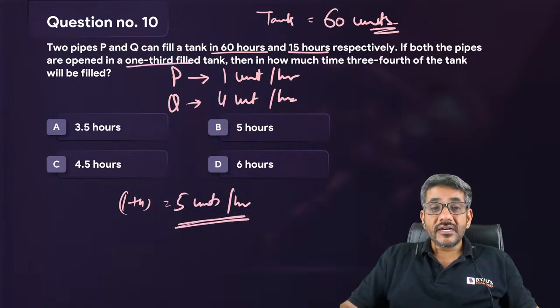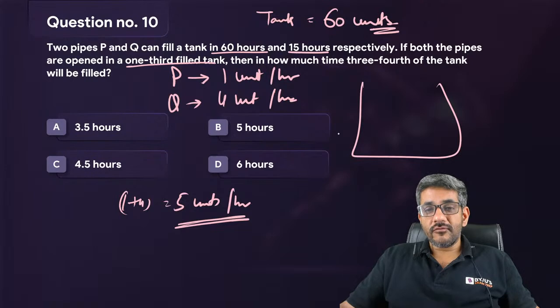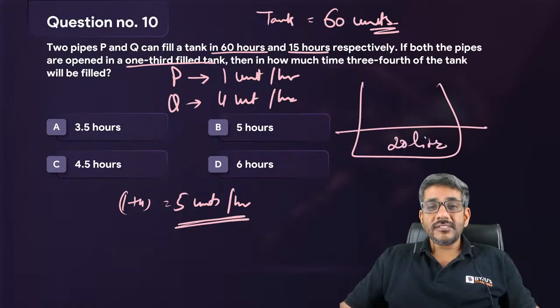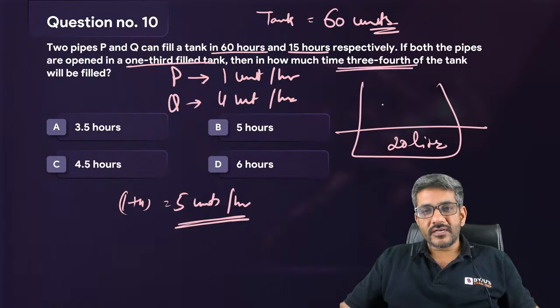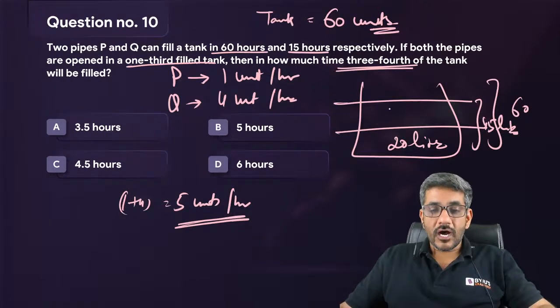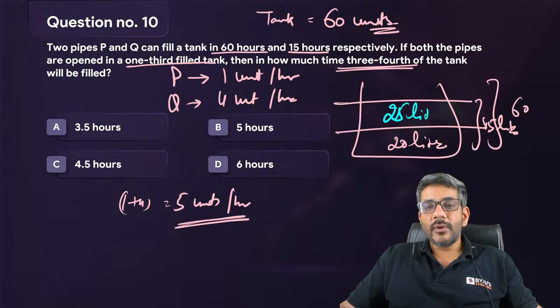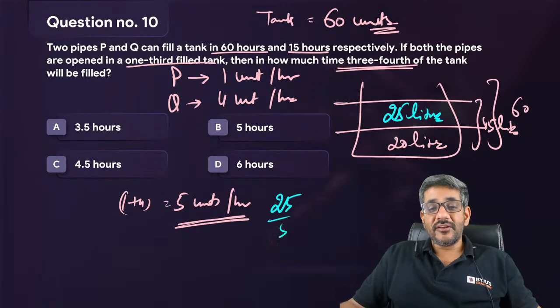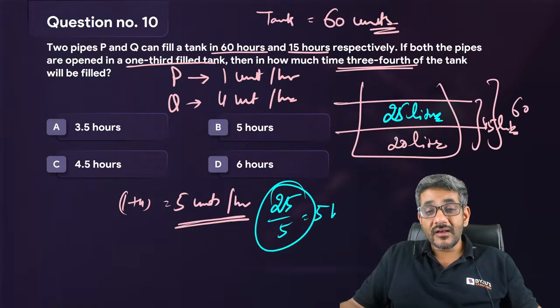In a 1/3 filled tank, तो tank जो है वो 1/3 filled है, मतलब 20 liters उसमें already है. How much time will they take to fill 3/4 of the tank? तो भरना भी 3/4 है. अब 60 का 3/4 कितना होता है? 45. You want to fill only 45 liters and 20 is already there. So how much more is needed? 25 liters more is needed. And 25 liters at a speed of 5 will be filled in 5 hours.